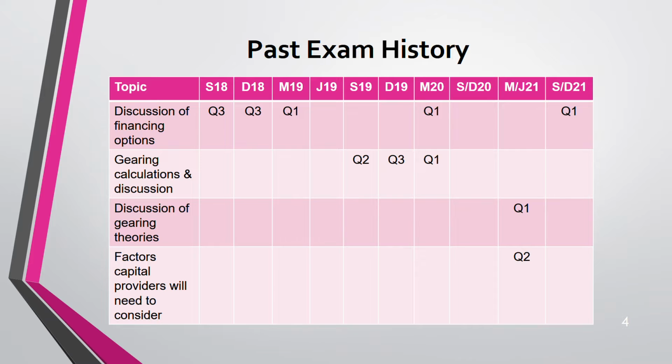Gearing means how much debt you have in your finance, how much of it is debt and how much of it is equity. The higher the debt, the higher the gearing ratio. Discussion of gearing theories. Now there are some theories also. It has been asked once in March-June 2021, and then we have factors the capital providers will need to consider. That means when someone wants to give debt, what are the factors they might want to consider?